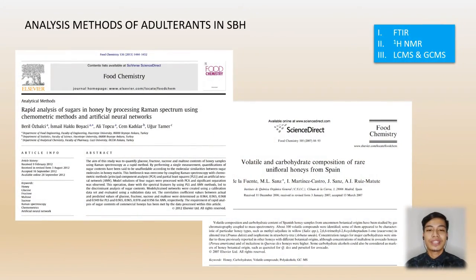Based on this research, we suggested a straightforward approach for detecting adulterants in stingless bee honey by combining chemometrics with FTIR, ATR spectroscopy. Second, NMR methodology allows all variables to be investigated together rather than separately, as is the case with the most often examined parameters. And last, separating and identifying semi-volatile and volatile components in honey is done using the LCMS and GCMS techniques.